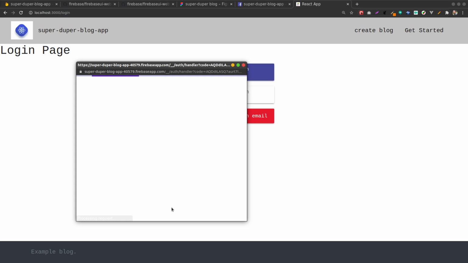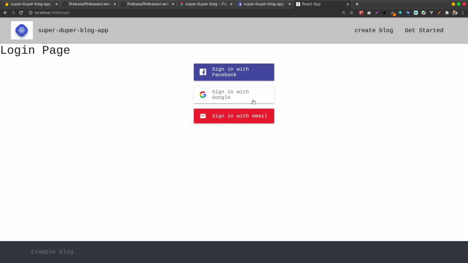Now let's try out how to actually create the different sign-in buttons, the ones that we have to create. Maybe sign in with email. Sign in with email is a bit different. You get your email together. Let's try my other email.